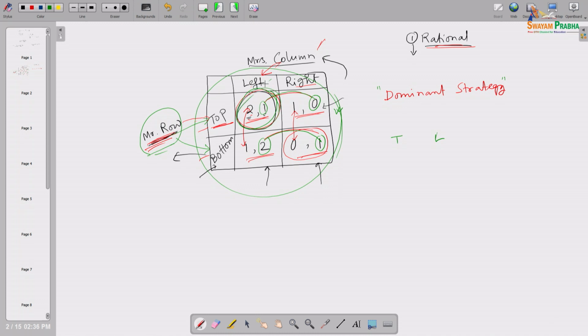This equilibrium is also called Nash equilibrium. I think many of you have already watched that beautiful movie, A Beautiful Mind, with Russell Crowe. Russell Crowe is the hero in that movie. That is based on the life of this John Nash, who actually did a lot of work in game theory. Anyway, that is called Nash equilibrium. So, what is the Nash equilibrium definition? I am coming to that.